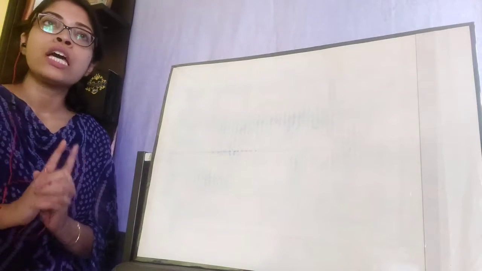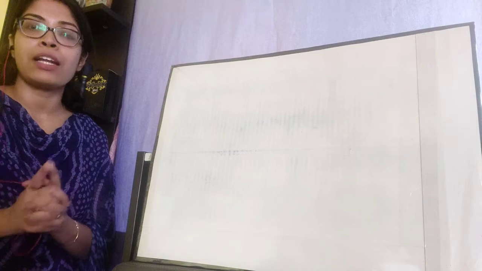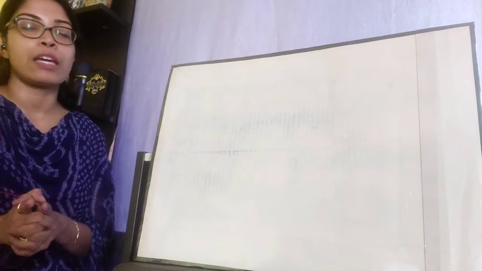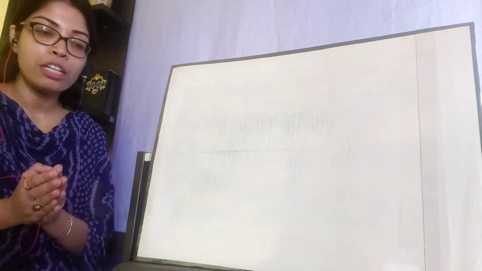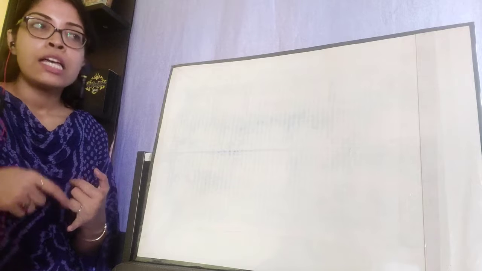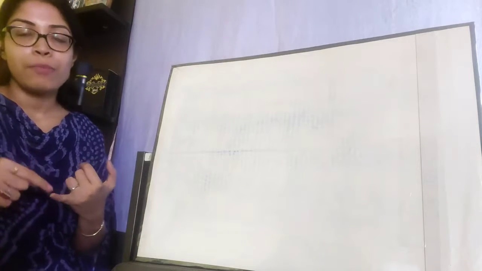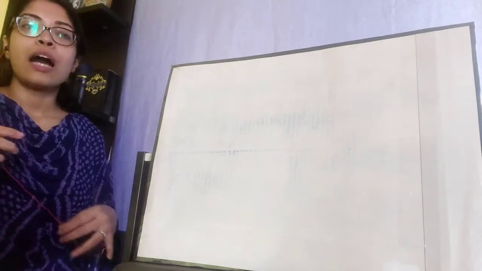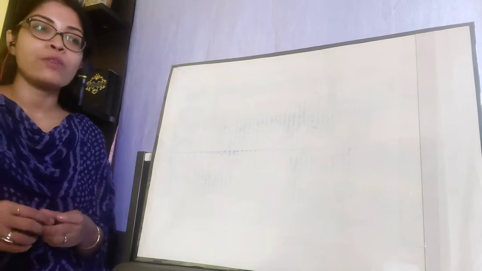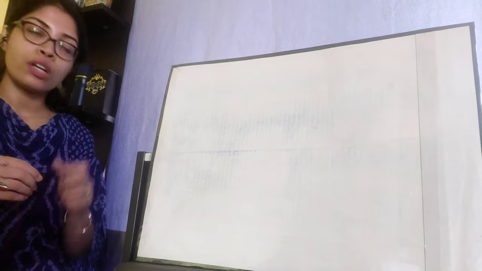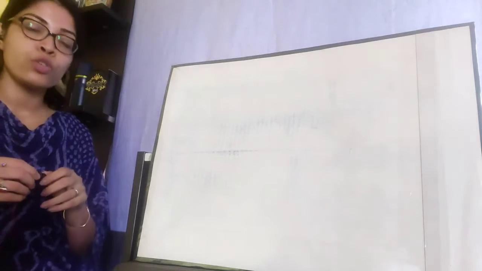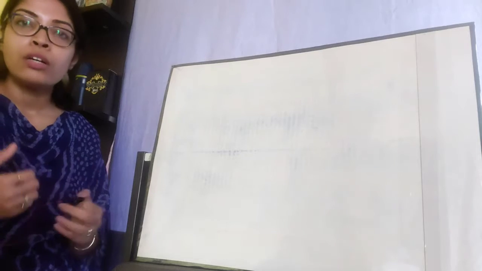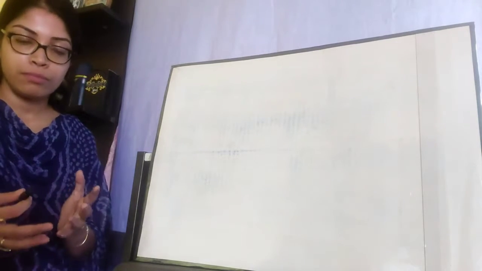What are the biotic components? The living organisms come under the biotic components, like plants, animals, microorganisms. And under the abiotic components, what do they include? Air, water, soil, different climatic factors like sunlight, temperature, humidity, wind, air pressure, etc. So I told you that we are all grown up now, we are not going to use the words living and non-living, and instead we are going to use biotic and abiotic components.